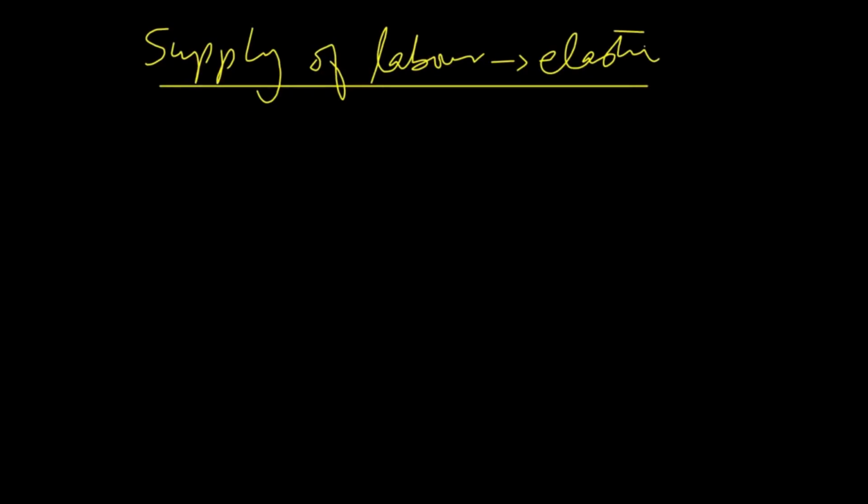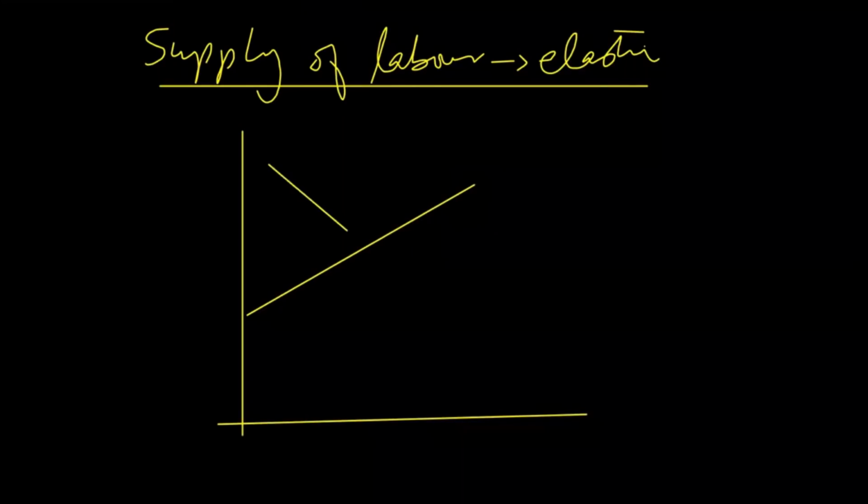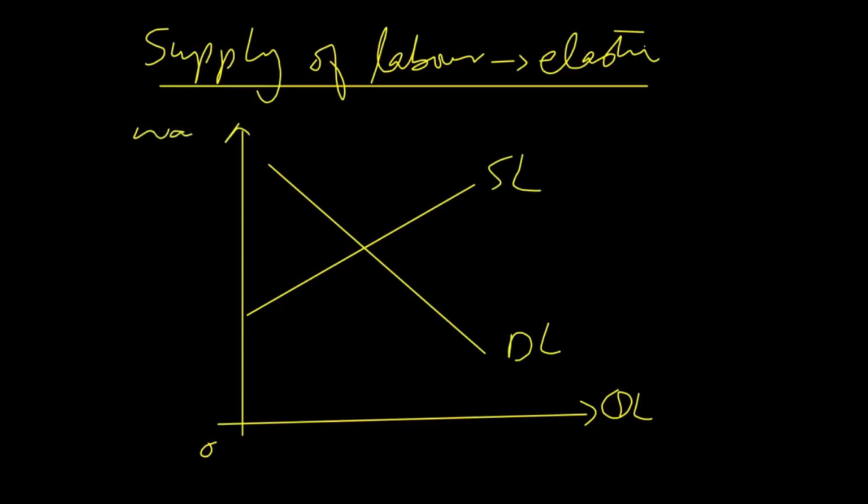Another scenario is when supply of labor is elastic. When supply of labor is elastic, it means a small change in wage rate will lead to a greater change in quantity supplied of labor. So the supply of labor curve will be flatter like this, and this is the normal demand curve. In this situation, economic rent will be relatively low and transfer earning will be high. For example, if we have wage rate on the y-axis and quantity of labor on the x-axis, this is the equilibrium point, and the equilibrium wage rate is W, and let's say this is point B, and this is working hours Q.